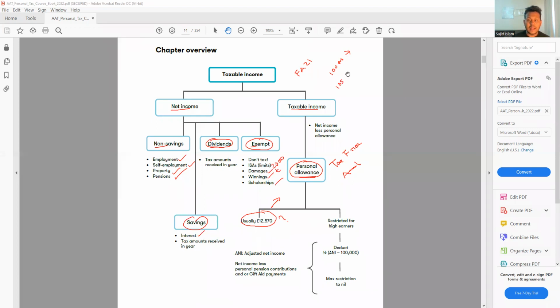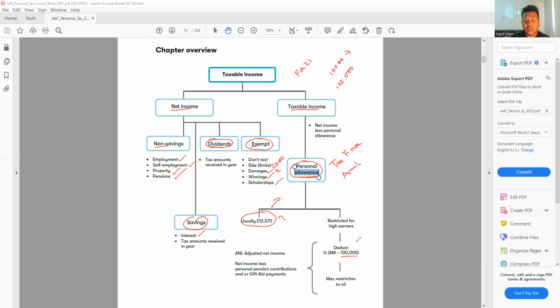So what will happen for every one, so let me write it down. Okay, so let's say your income is 105,000. Now for excess of 100,000, 100,000 is the limit. It is a threshold. It is by default, it is the limit. So you really don't have to worry how the 100,000 is calculated. It is by default. So it is the rule, like if your income is more than 100,000, the difference between your income and the 100,000, you have to find the difference. And on the difference, you have to divide by 2, and your personal allowance will be reduced by that amount.